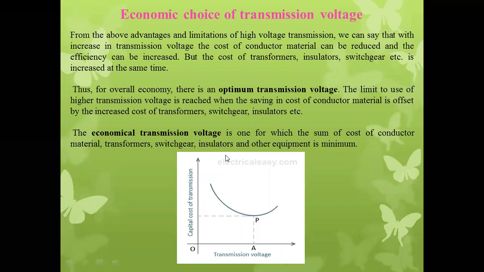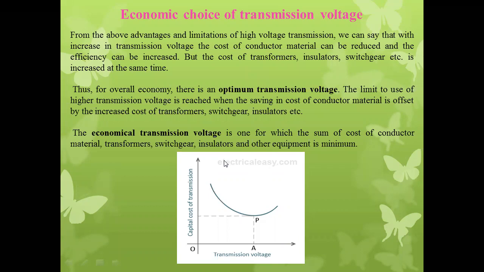But the cost of various protecting devices, insulators, and switchgear will be more. Transformer cost, insulator cost, and switchgear device cost will be increased at the same time.